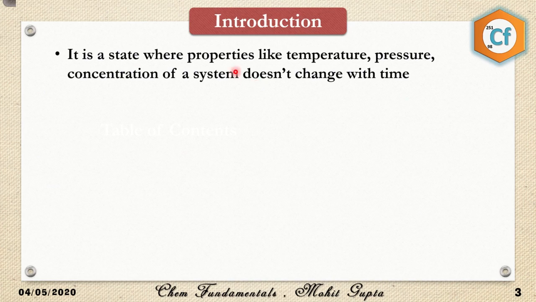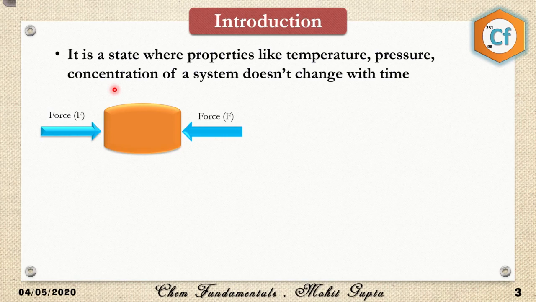So, what is equilibrium? Equilibrium is a state where the properties like temperature, pressure, concentration of a system don't change with time, which means if your system has reached equilibrium, the physical properties such as temperature would remain constant, the pressure would remain constant, and most importantly, the concentration of the system won't change. If the concentration of reactant is 1 molar, it will remain as it is, and if the concentration of product is 1 molar, it will also remain as it is. It doesn't matter what the concentration is, but whatever it is, it would remain constant. So let us understand in detail.